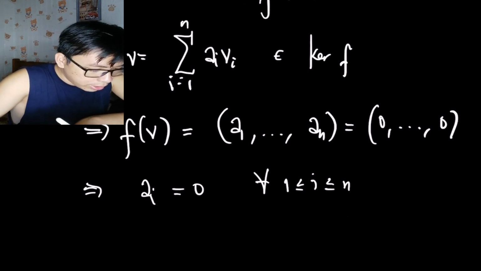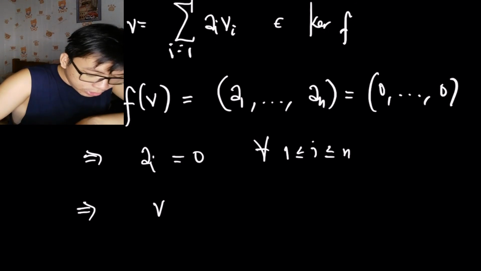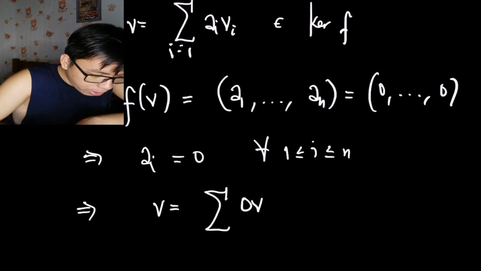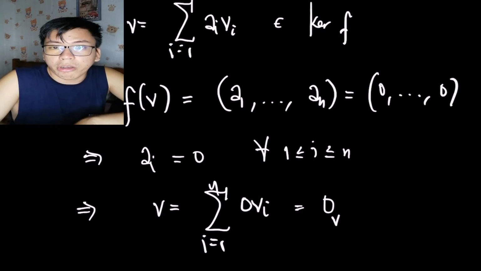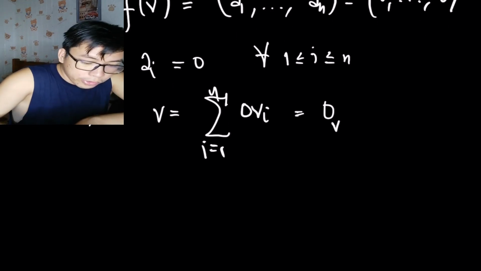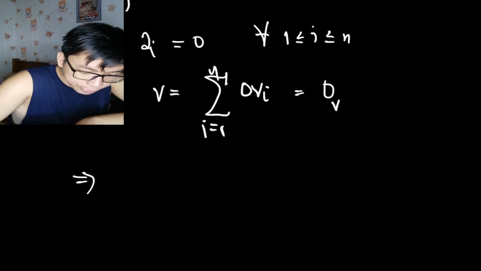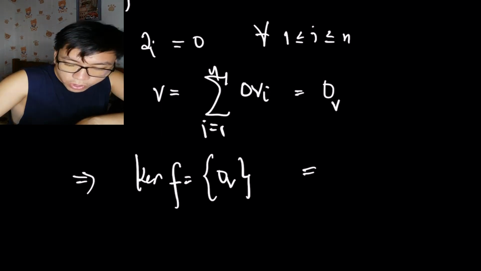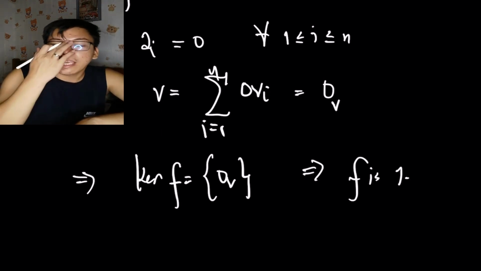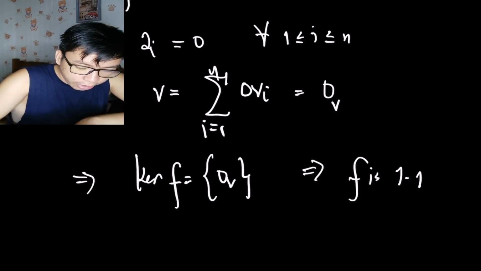Since a_i is 0, v here is the summation of 0 v_i, i from 1 to n, and that's technically the 0 vector in the domain. So since v is an element of the kernel, the kernel of F is the 0 vector, implying that F is 1 to 1, as we have shown already from the previous theorem in the previous video. So therefore F is an isomorphism.